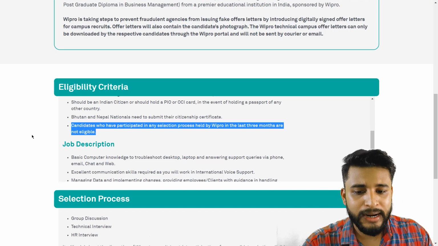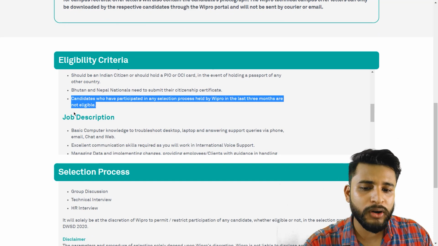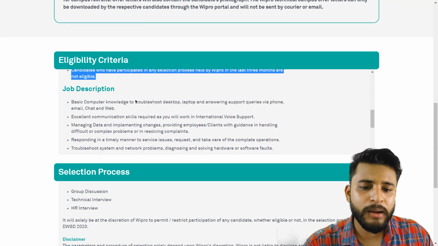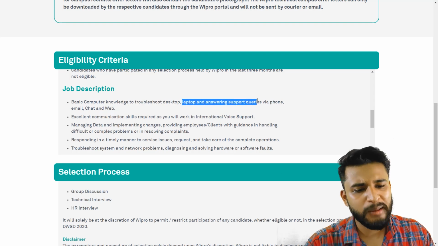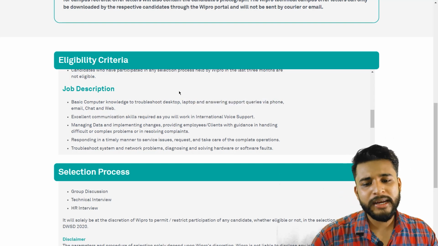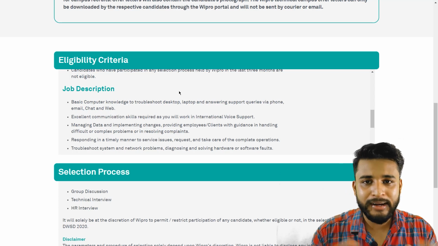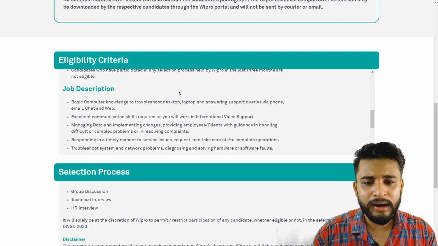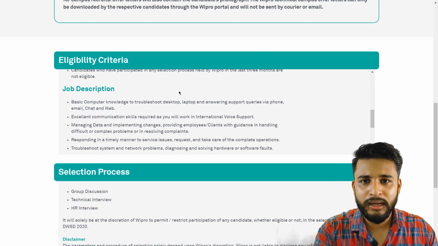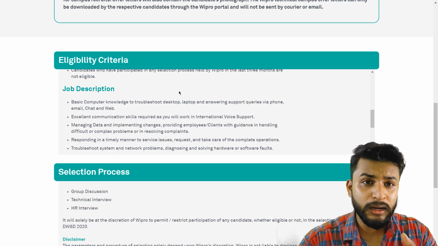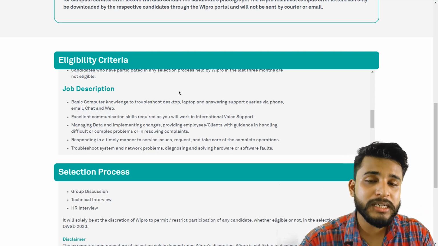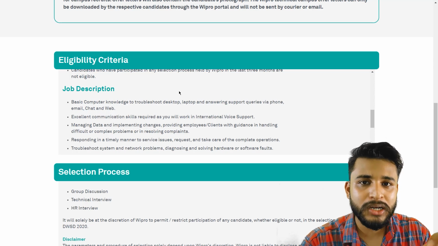Okay. And let's see the job profile, the basic job profile. What are the job requirements? Basic computer knowledge to troubleshoot desktops and laptops and answer support calls. So let me tell you what the basic job is. Suppose you have been selected for this job role at Wipro. Now what do we have to do? You will actually do customer support. It is customer support, international customer support.